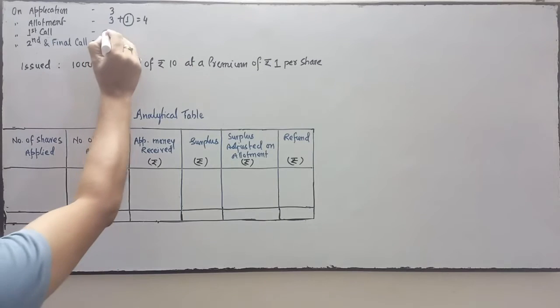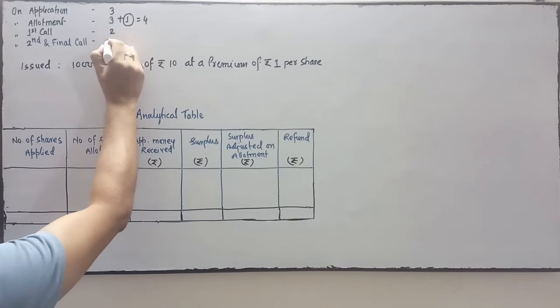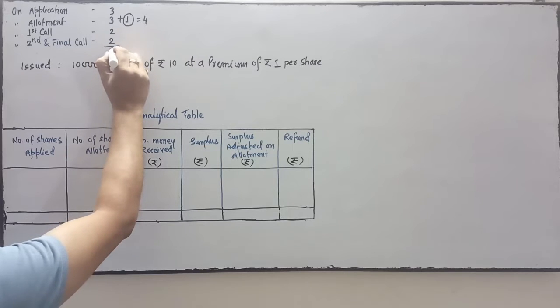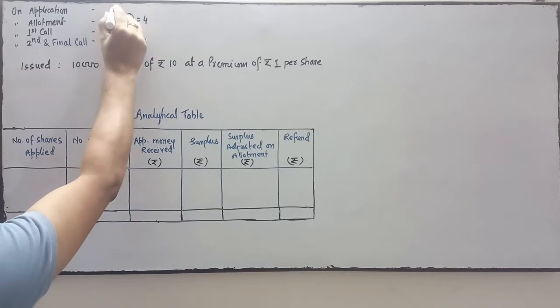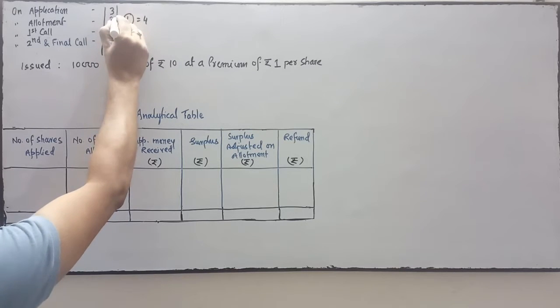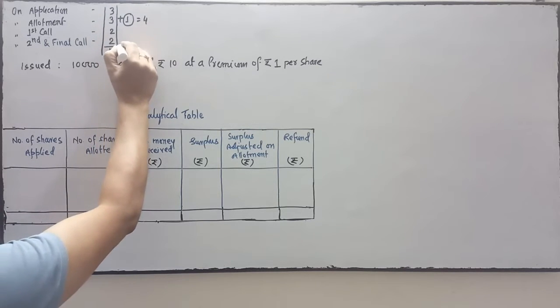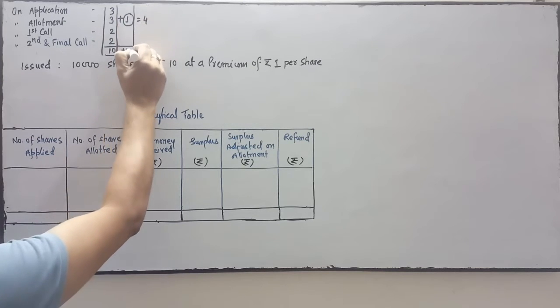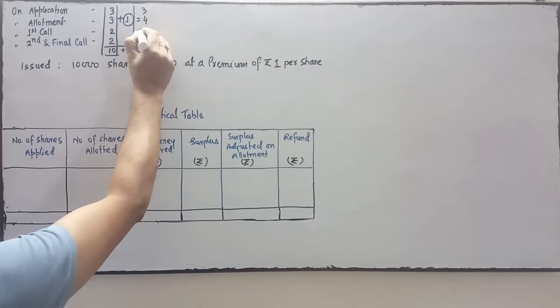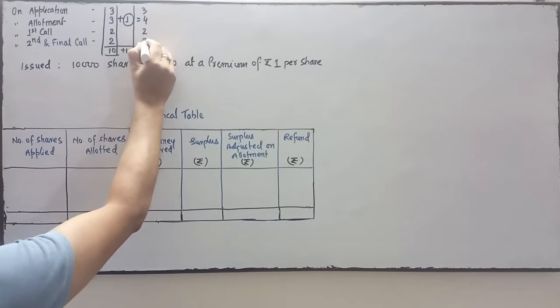Next is on first call rupees 2 per share and second and final call rupees 2 per share. So it is 10 rupees. This is the line of face value. This is the premium, rupee 1 is the premium, and the issue price line is 3 on application, including premium 4, then 2, then 2.